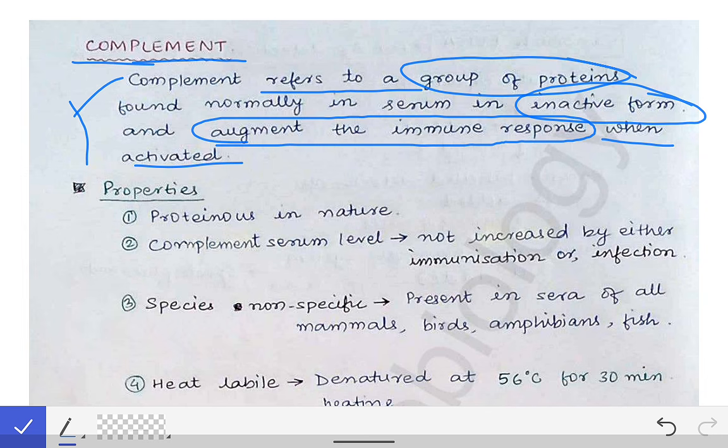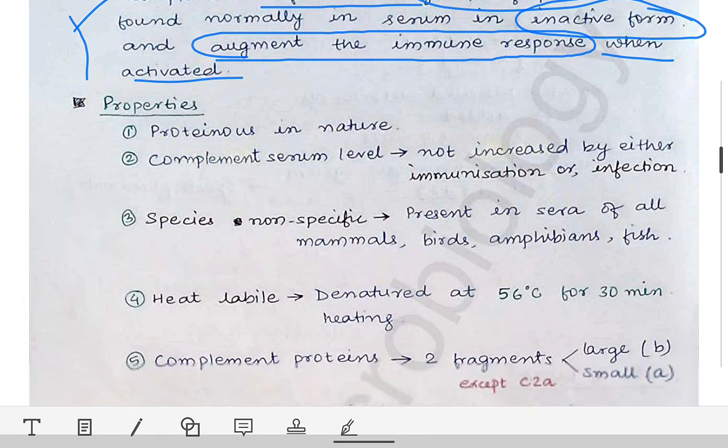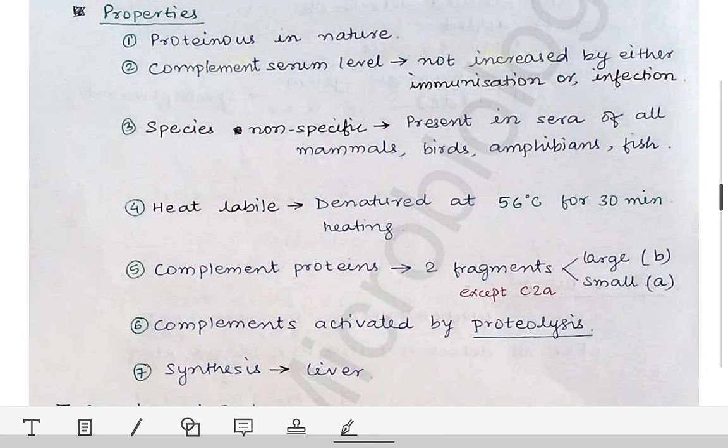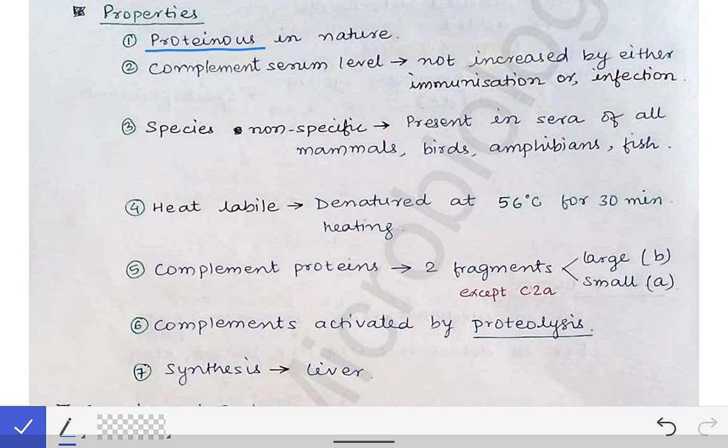Now in certain universities, they have been asking about what are the properties of the complement proteins. So here I have enlisted certain properties of the complement proteins. Let's see one by one. The first property of the complement proteins is that they are proteinous in nature. This is quite obvious from their name as well, that they are proteinous in nature.